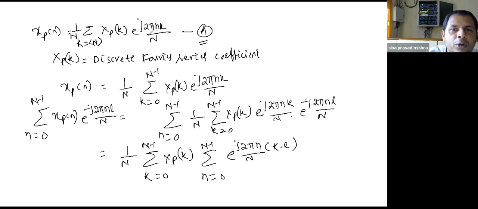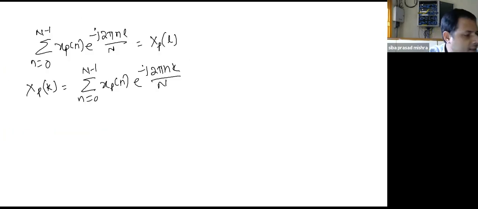Now, to prove our assumption, we did some little mathematics, and finally we were able to find the discrete Fourier series coefficient Xp[k]. We were able to find this discrete Fourier series coefficient Xp[k]. So I can say that our assumption is correct. Yes or not? We can say that our assumption is correct.